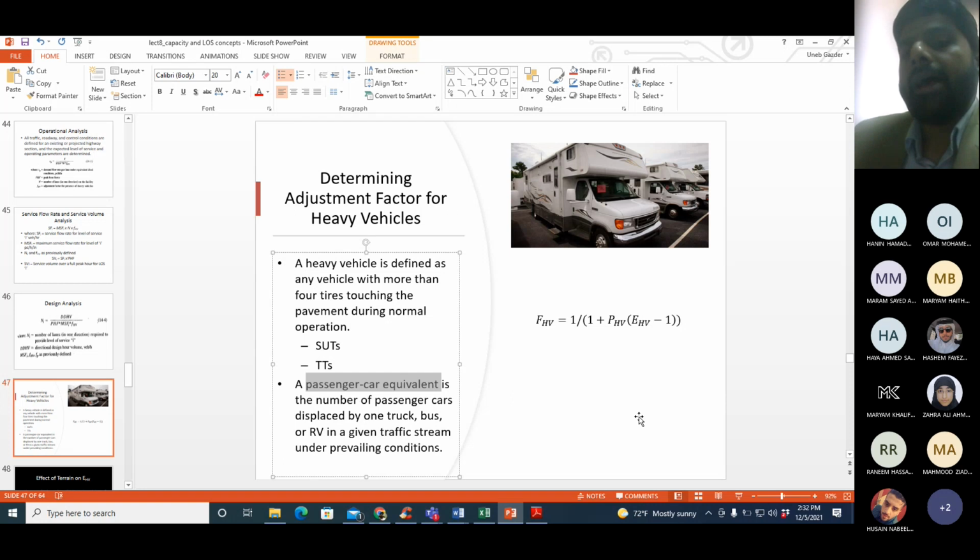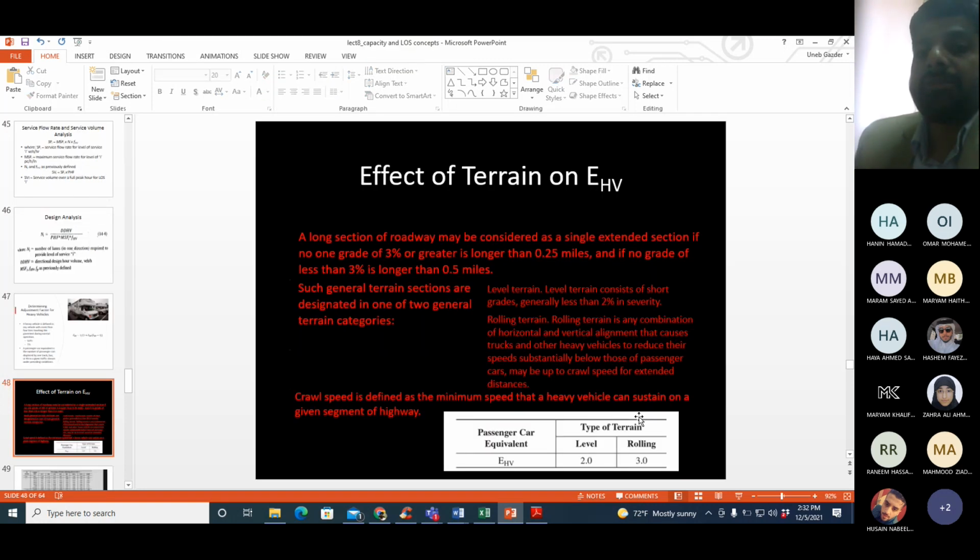And this value of EHV mainly depends upon the terrain or topography of the highway. For finding out the value of EHV, there is no calculation, don't get scared. You just find the value from some tables. We need to find out what type of terrain conditions we have.